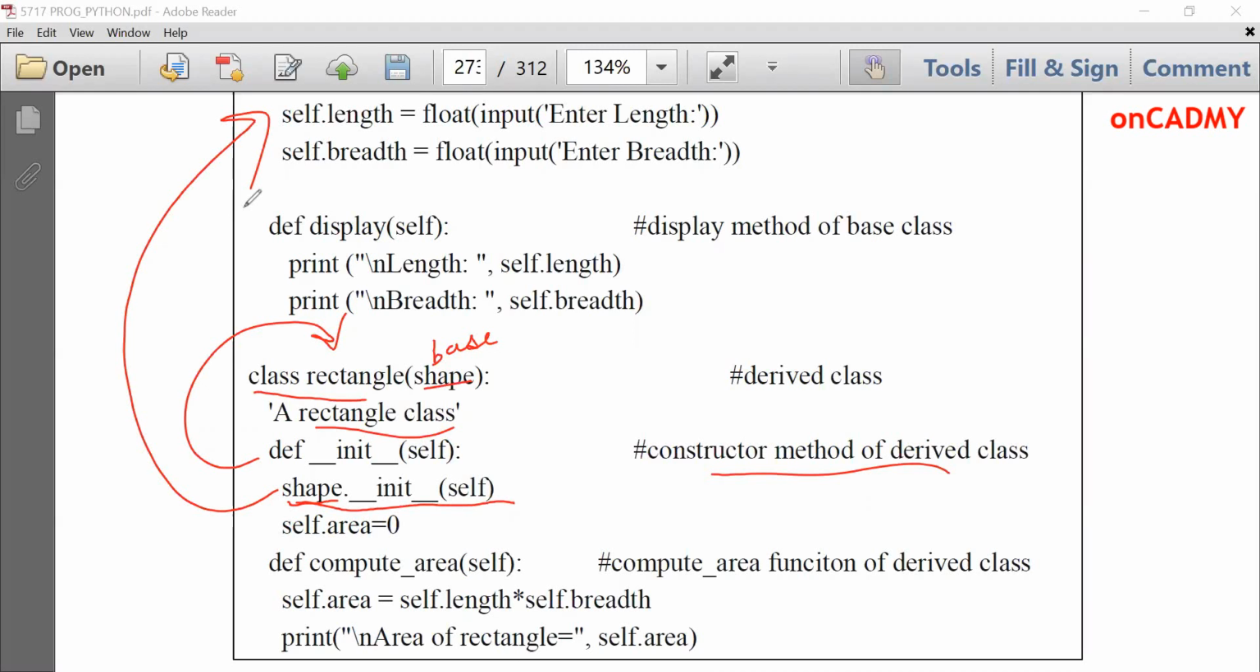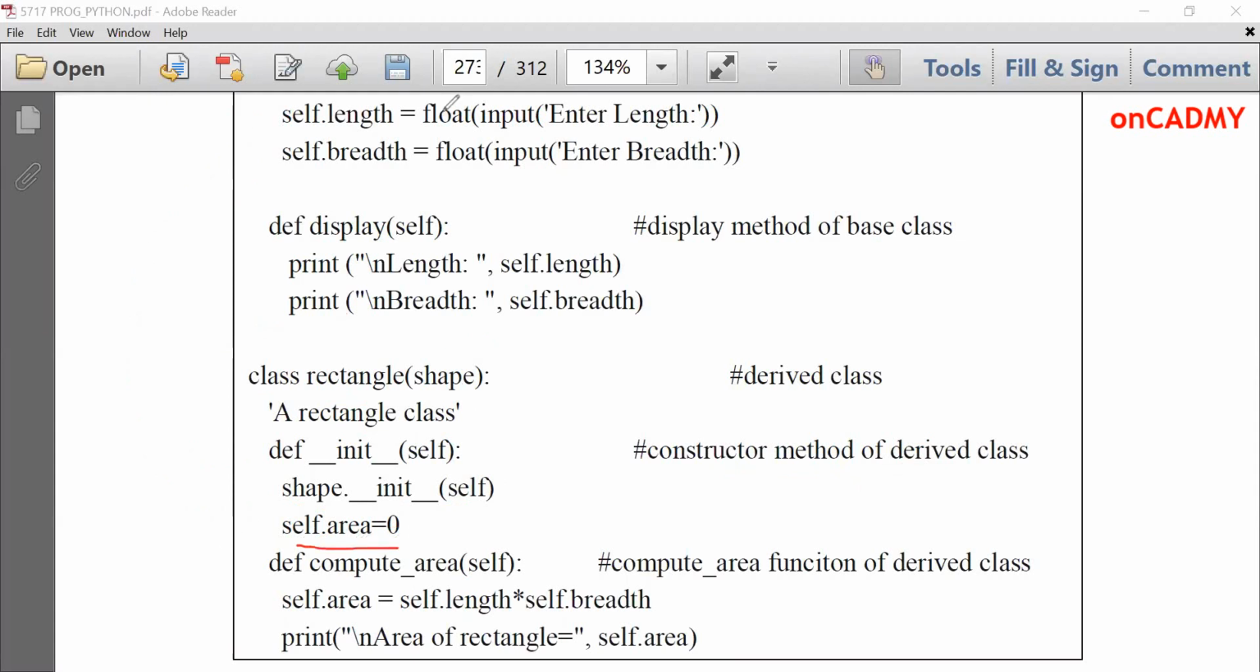After that, we have created a new variable of this Rectangle class, self.area, and we have set it to 0 because initially its value is 0. And after that, we have created a member function of this class, compute_area, which will compute the area by multiplying length into breadth. self.area is equal to self.length into self.breadth. So we compute the area using this statement, and then we print the area of the rectangle, self.area.